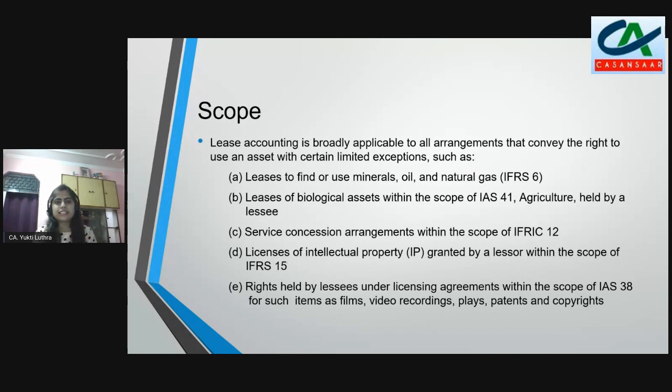When we look at these exceptions, what is the reason that these are scoped out from the standard? Because we have particular guidance under their respective standards. For example, we have specific guidance for leases of minerals, oils, and natural gas under IFRS 6. We have particular guidance for biological assets leases under IAS 41. And for service concession arrangements, we have IFRIC 12 guidance and so on. So these are the five exceptions given under the standard, the reason being we have separate guidance for them.